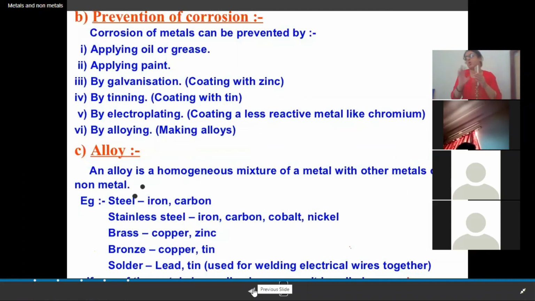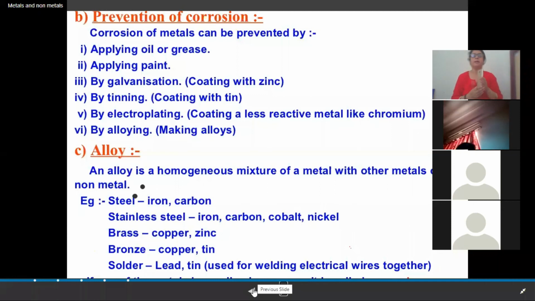If there is no contact, there will be no reaction, no oxide layer, no carbonate layer, no sulfide layer will be formed, and thus the metal is prevented from corrosion. Alright? Have you been able to understand?